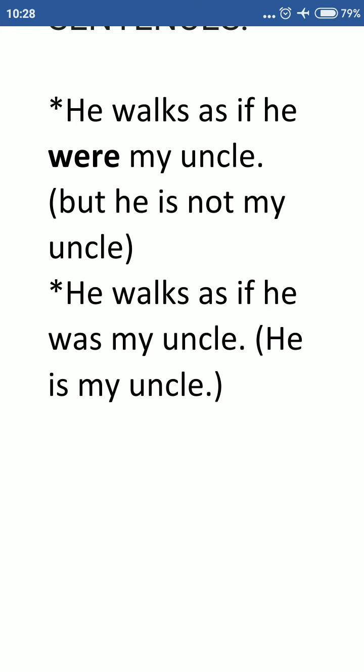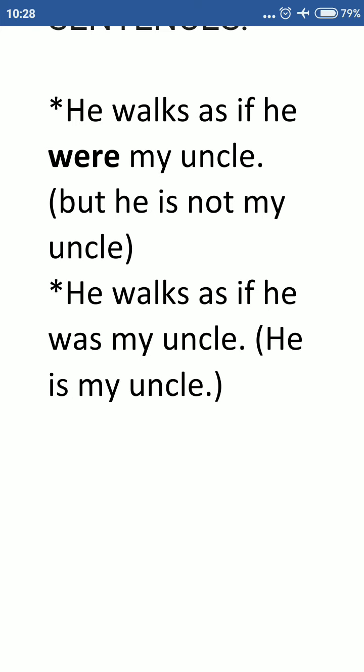The example I give you, she walks as if she were my daughter. But actually, you are looking at her from the distance. And when she comes near you, she is not your daughter, she is someone else. It means you're only assuming. See the difference?